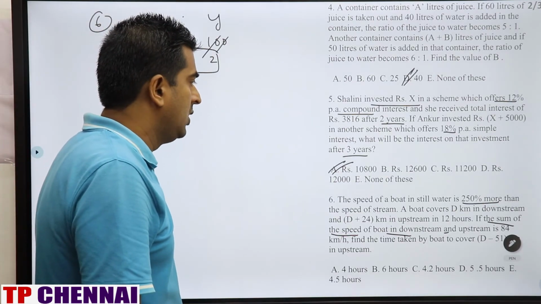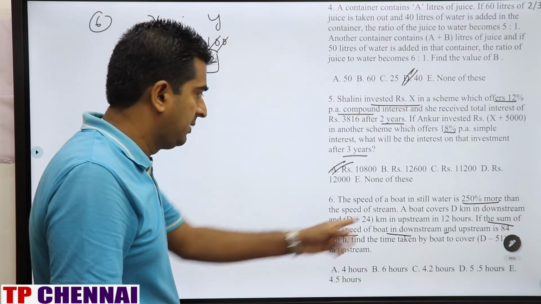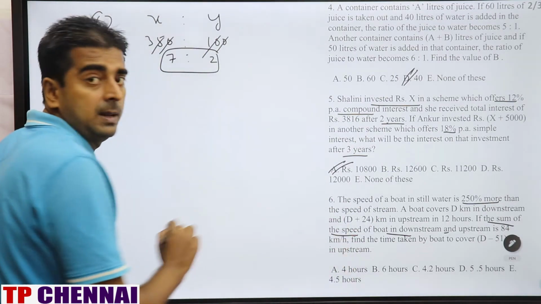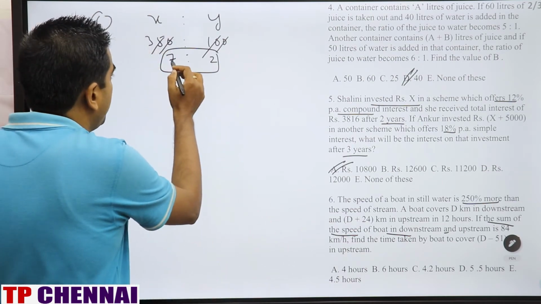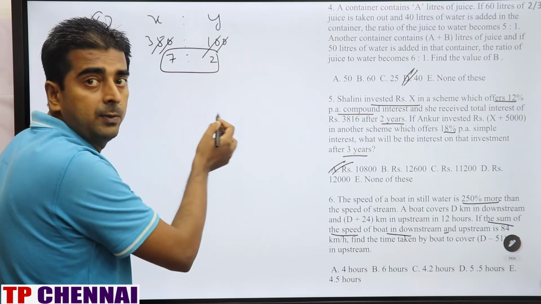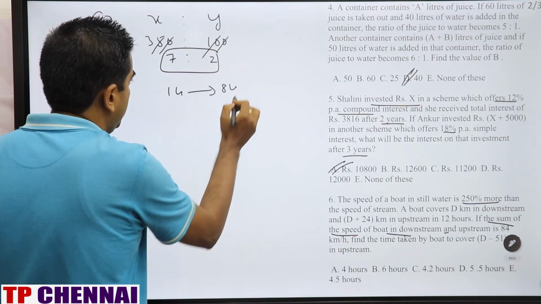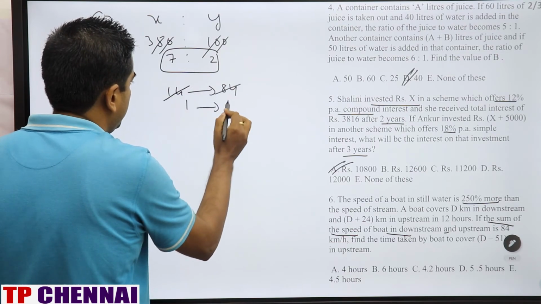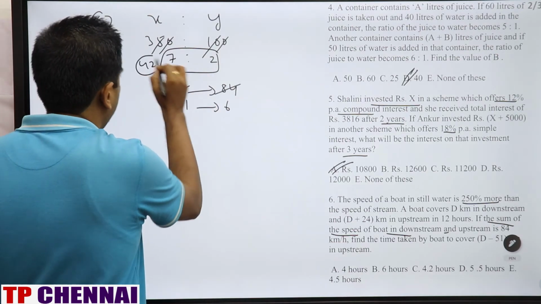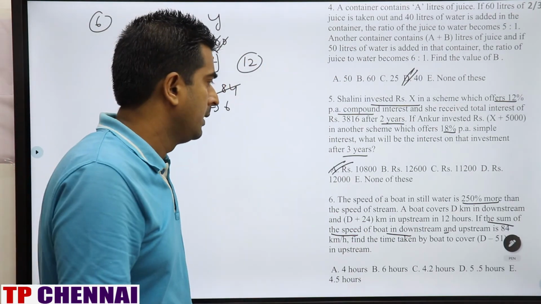A boat covers d km in downstream and d plus 24 km in upstream in 12 hours. Okay. If the sum of the speed of boat in downstream and upstream, this is the key point. Speed of a boat in downstream is x plus y, which is 9, and upstream is x minus y, which is 5. 9 plus 5 is 14. 14 parts is how much? 84. So one part is nothing but 6. So this will be 42 and this will be 12. Right? These questions are conceptual questions.